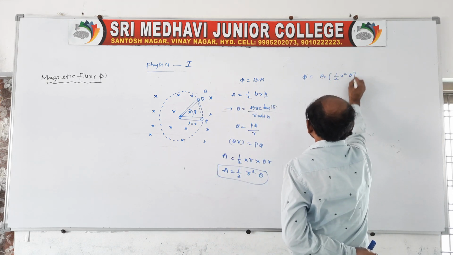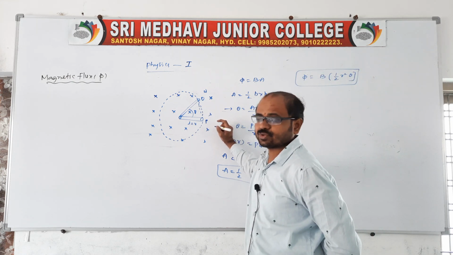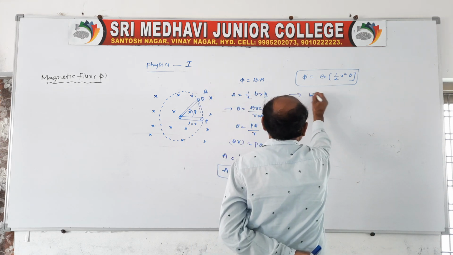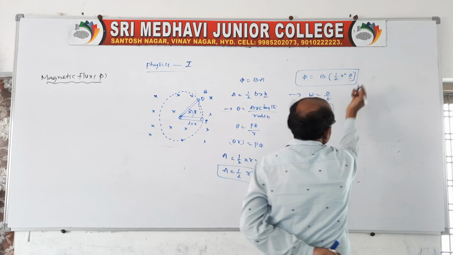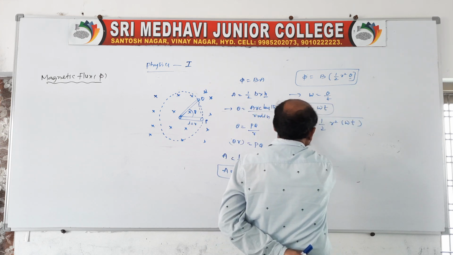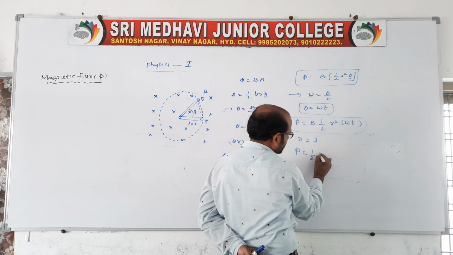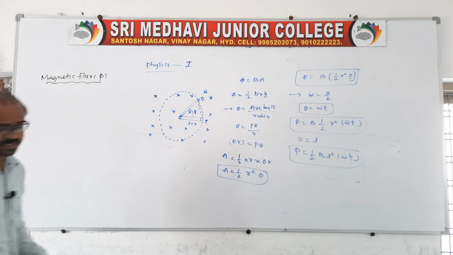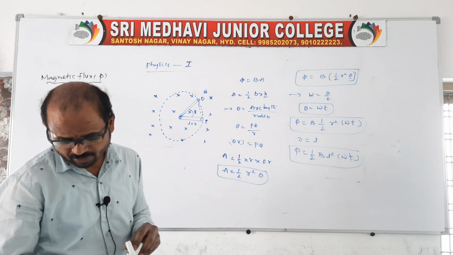R square into theta. This is the change in flux that takes place when the rod of length L is rotating in the uniform magnetic field with an angular velocity omega. See, omega is equal to theta by T, therefore theta is equal to omega into T. We can write here, instead of this, 1 by 2 R square into omega T. This is the flux. R is nothing but L, therefore 1 by 2 B L square omega T. This is the flux when a rod of length L is rotating in a uniform magnetic field.